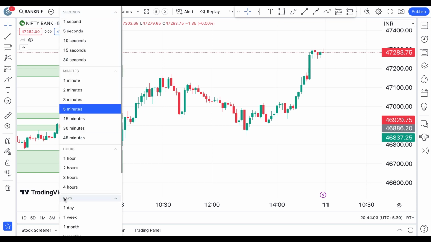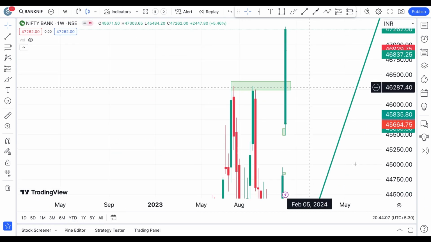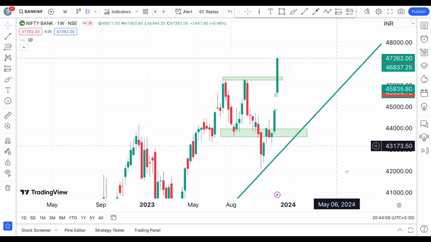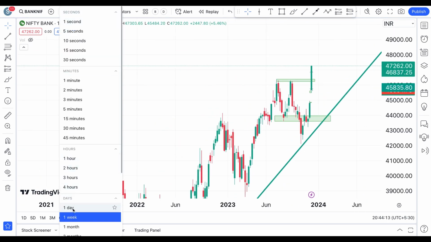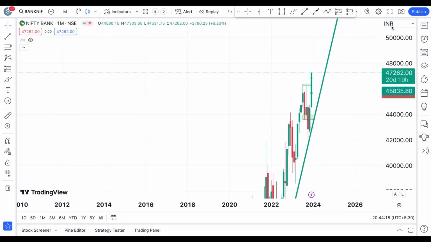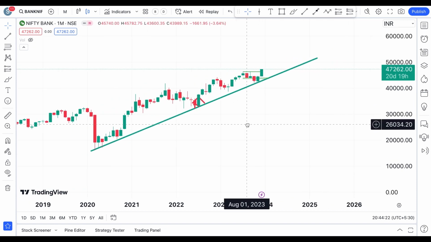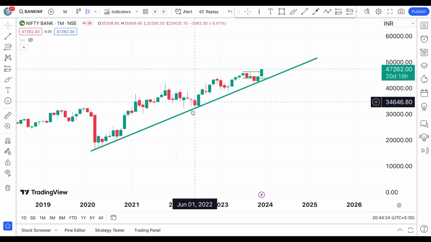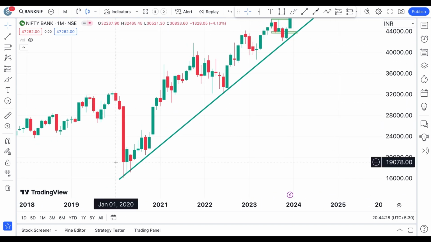So let's now head back straight away to the weekly chart of Bank Nifty. So this is the weekly chart of Bank Nifty, but before that, let me show you one interesting situation in Bank Nifty. So in our last month's special video, we have seen, see, this is a monthly chart of Bank Nifty. Okay, so here we have a very prominent trend line that is coming from a very old time.